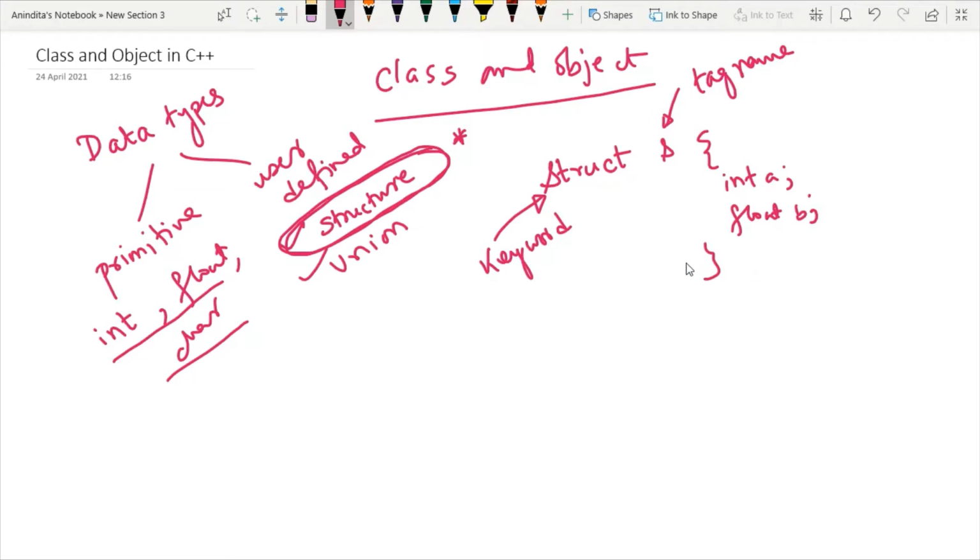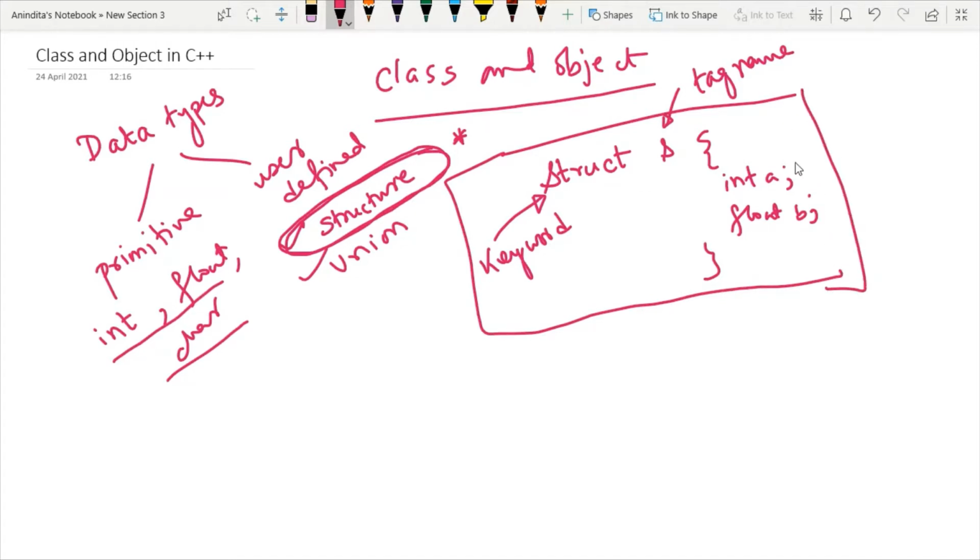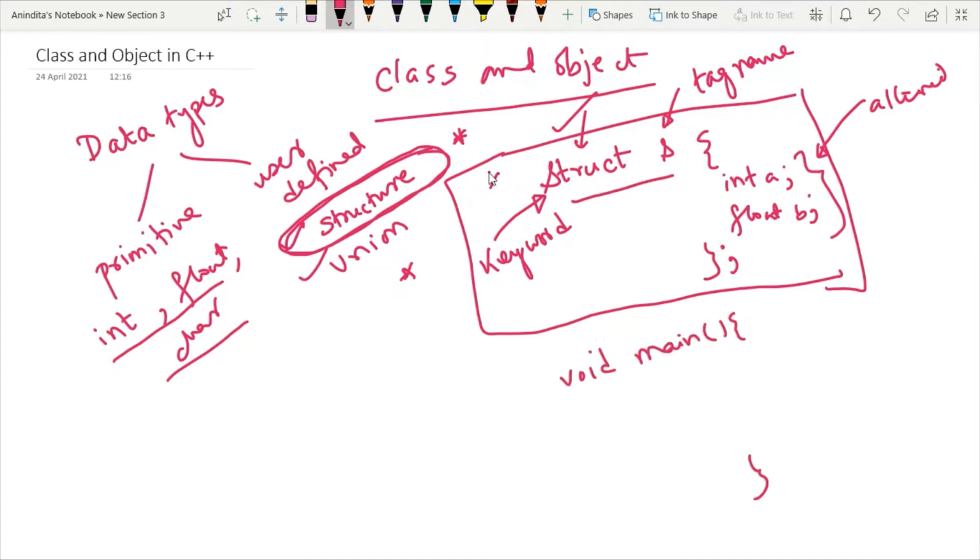So here the point is, structure is a particular data type in which I am writing primitive data types. So this is known as structure definition. And syntactically any structure ends with a semicolon. And whenever we want to access a particular structure, then immediately after defining the structure, you have to define a structure variable. Now, how to define a structure variable?